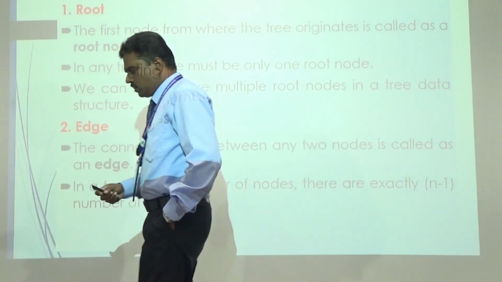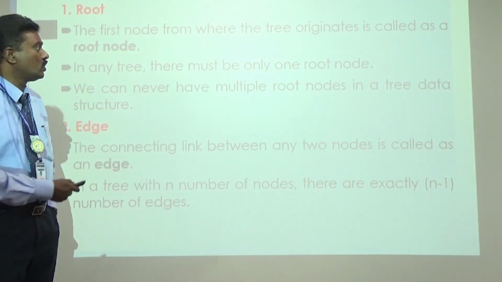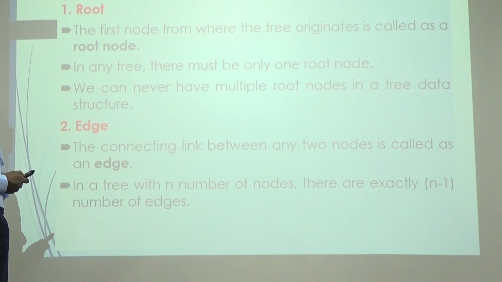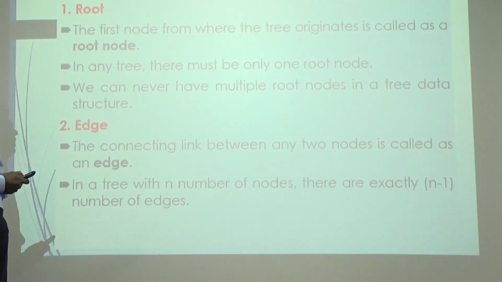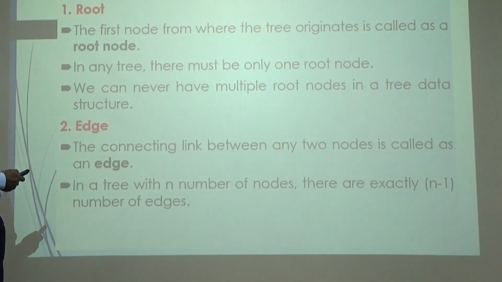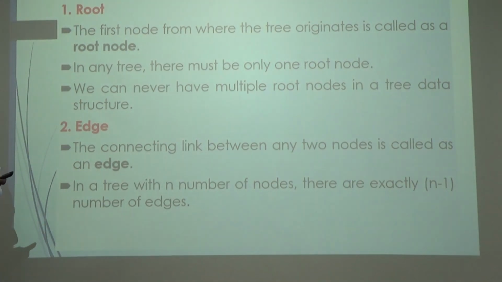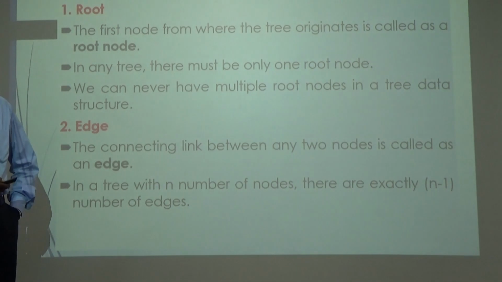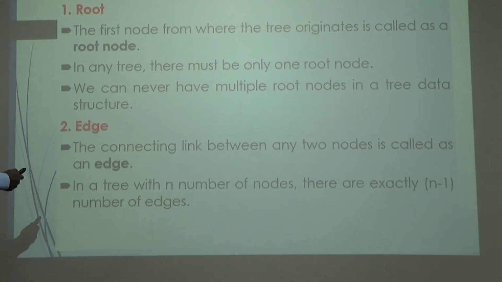First of all, we should know the meaning of the root node. The root node is available everywhere in the tree. It is the first node of the tree. For the tree, we have only one root node, and the remaining are the child nodes.